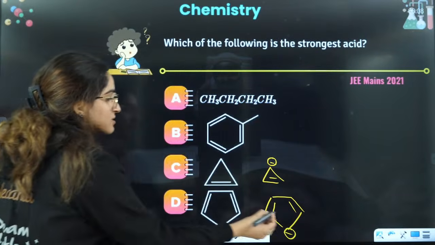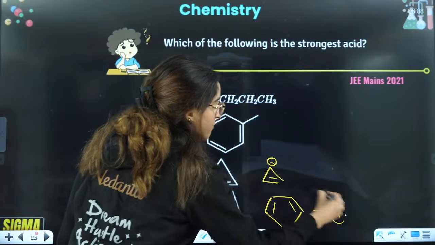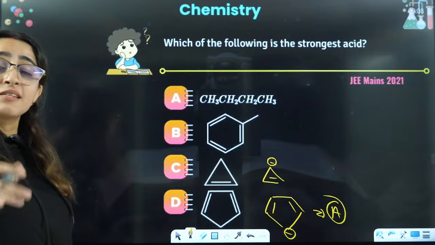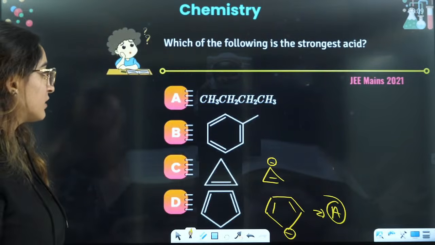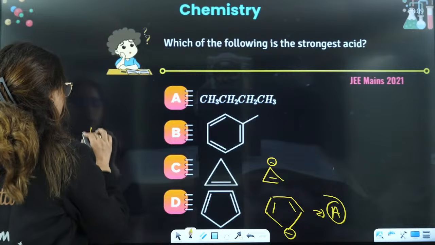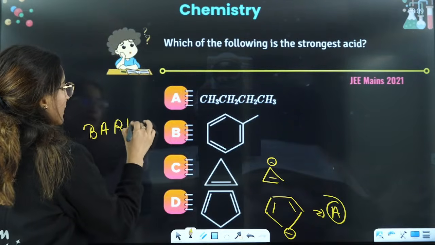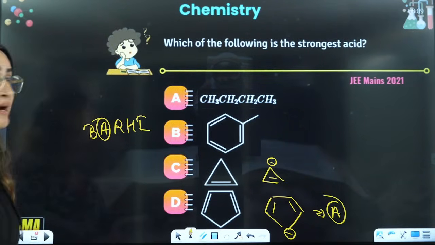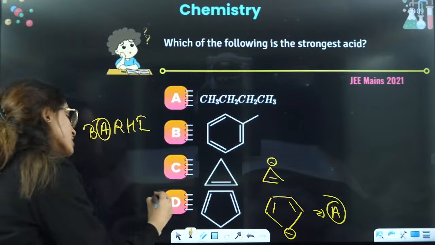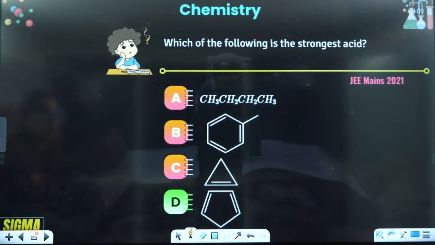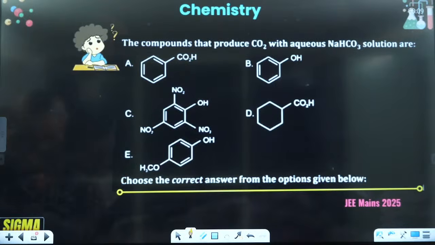I can directly see this one will make it aromatic. And aromaticity is definitely more stable than any other thing, right? After back bonding you have aromaticity. If a compound is aromatic, that is very stable. So D is the correct answer here.